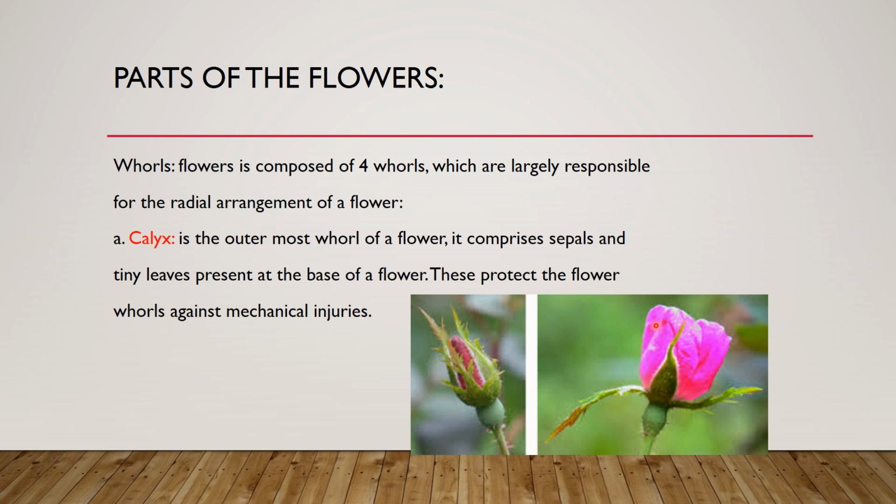And after blooming of the flower, the calyx also protects the flower. These parts of the calyx are called sepals. This green leaf-like structure looks like leaves. These parts are called sepals, and they are parts of the calyx.